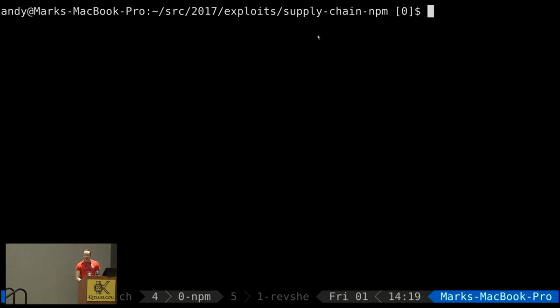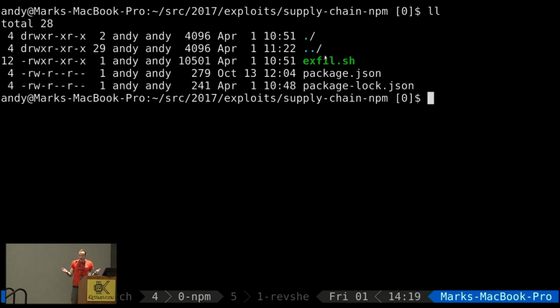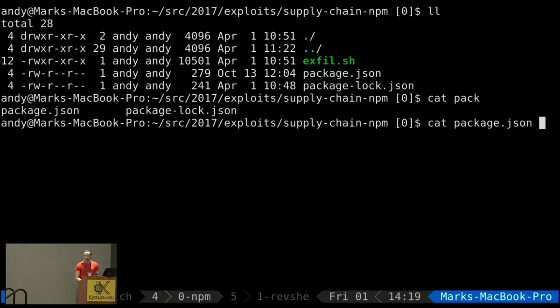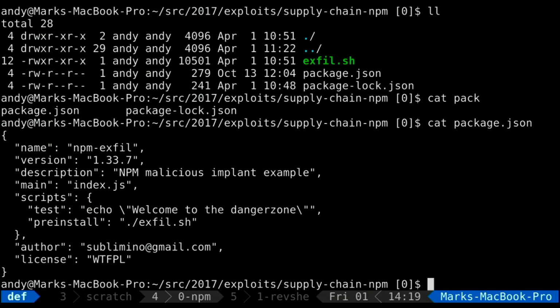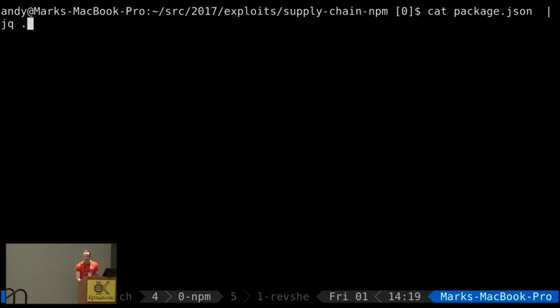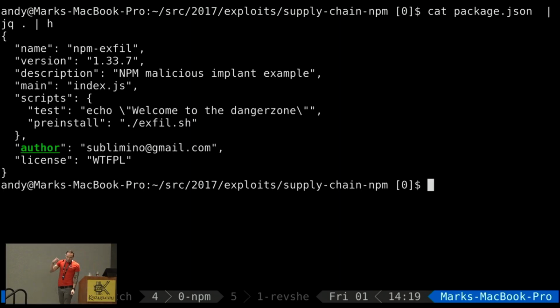So, what we have here is a classic NPM package with a package JSON. This is a POM XML. This is our requirements.txt. But as you can see, it contains a few other things. Let's just do that through. So we have this ability to run scripts. When we install something from our operating system package repository maintainer, that installs as root. And that installs as root because we need to drop things in Linux in privileged places so that they can run, and so they can't be tampered with by subsequent unprivileged users of the system.